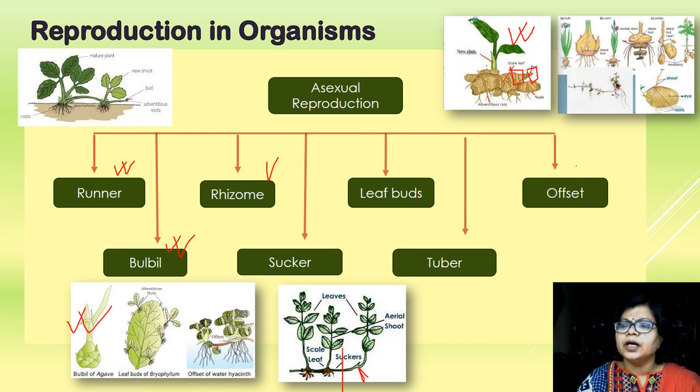Offset, that is common in Eichhornia crassipes. Tuber, that we find in the tuber is also a type from which the entire plant body is formed. Example, potato. A potato, here tuber, the eyes are actually the nodes. It contains an axillary bud, and if a small piece is buried in moist soil, then from this bud a new shoot develops, that is the tuber.